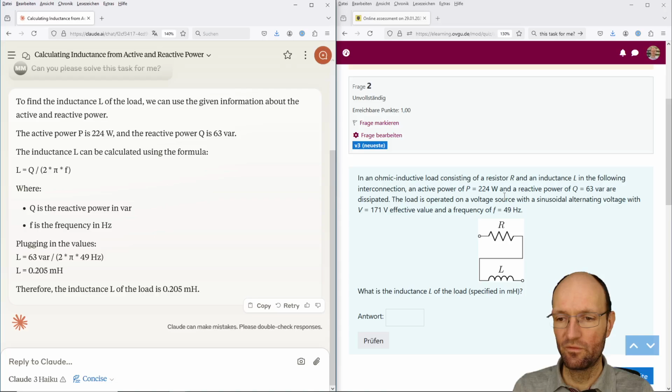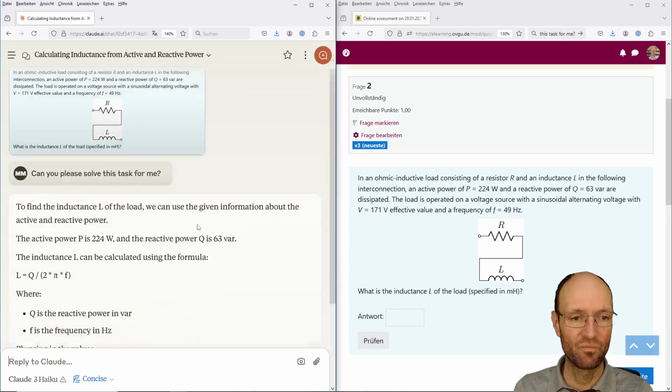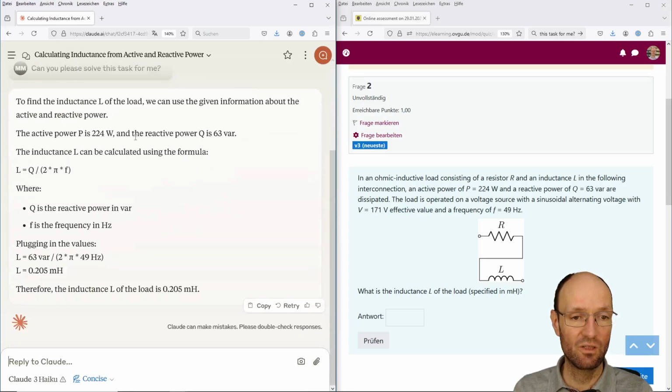So we have a resistor and an inductor. We have the real power that is dissipated in the resistor. We have the reactive power that is dissipated in the inductor. We know the source voltage and the frequency, and now the question is, how large is the inductance? Okay, and it calculates it pretty quickly. It says we have some active power, we have some reactive power, and the inductance can be calculated using this formula. L is Q divided by 2 times pi times F.